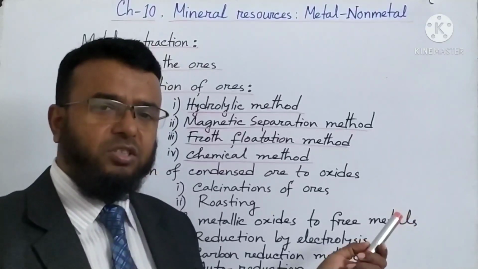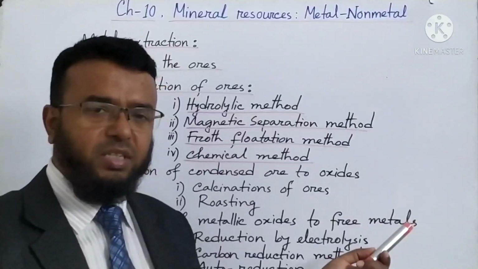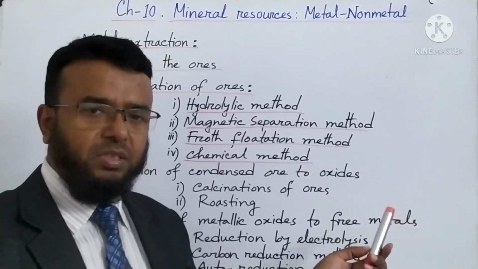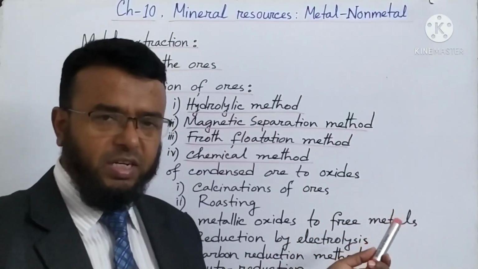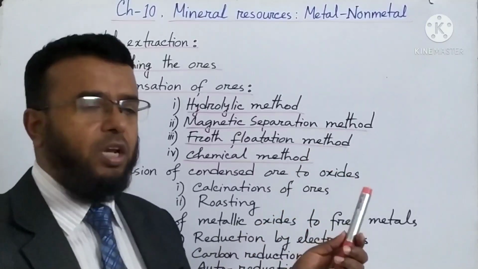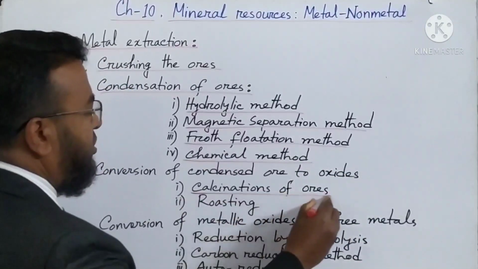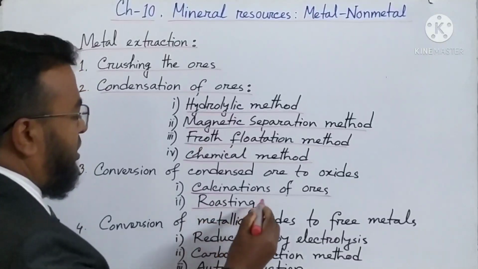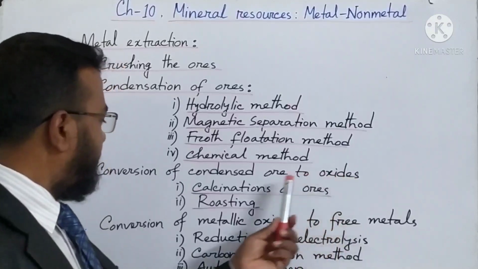Sodium hydroxide is dissolved in water and aluminum hydroxide remains as a precipitate. Then after collecting the aluminum hydroxide, it is heated at 1100 degrees Celsius temperature, then we are getting pure aluminum oxide.